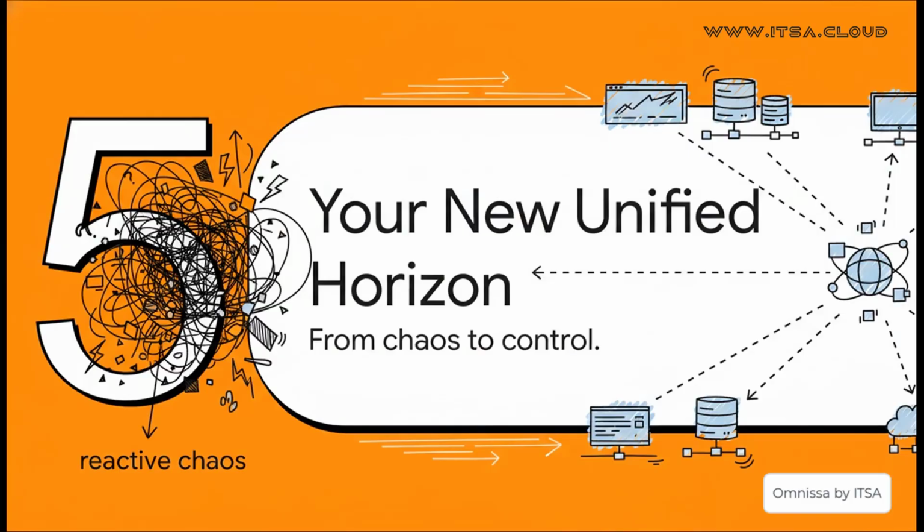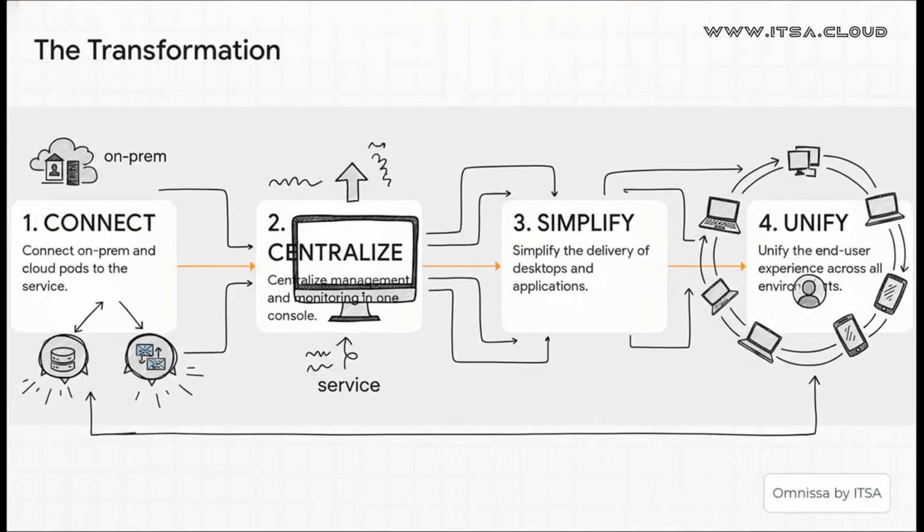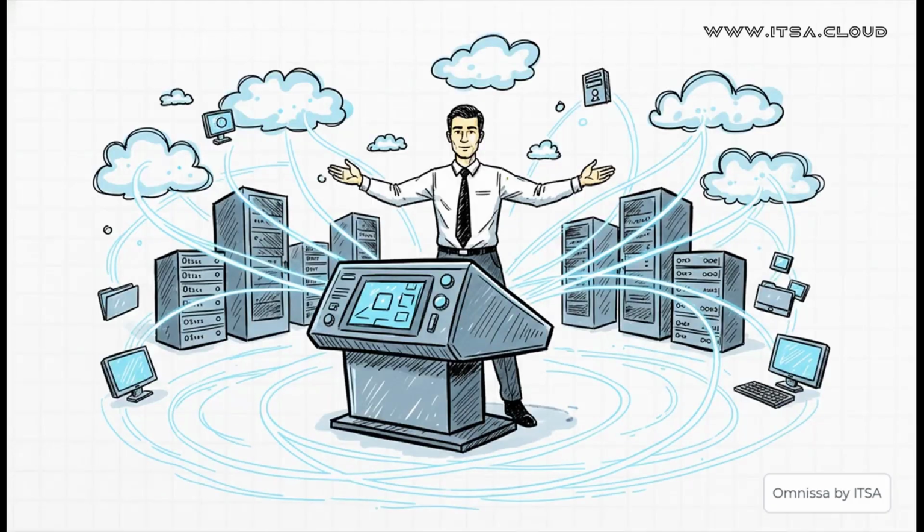And that brings us to our final section, your new unified horizon. This is all about making that shift, right? Moving from a state of reactive chaos to one of proactive, intentional control over your entire desktop environment. So what does that journey from chaos to control actually look like? Well, it's a pretty logical four-step process. First, you connect all your scattered pods to the service. Then, you centralize all of your management and monitoring into that one console. From there, you can simplify how you deliver desktops and apps, which ultimately lets you unify the end-user experience no matter where they are.